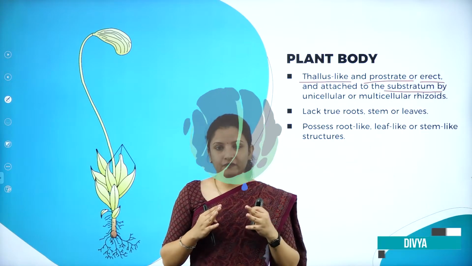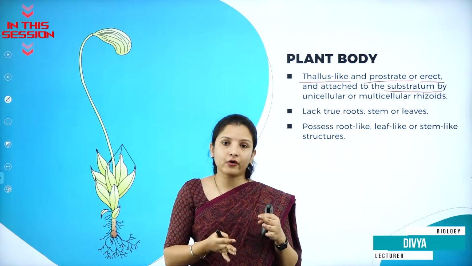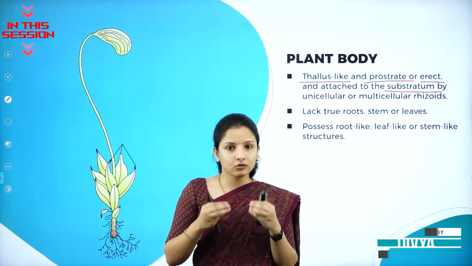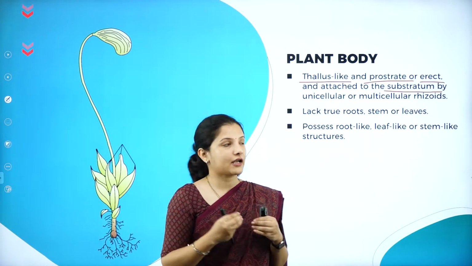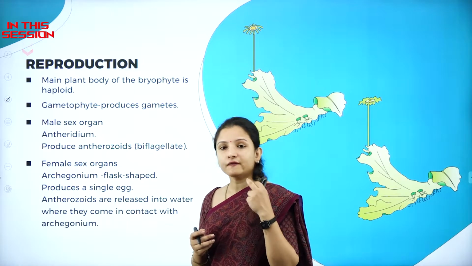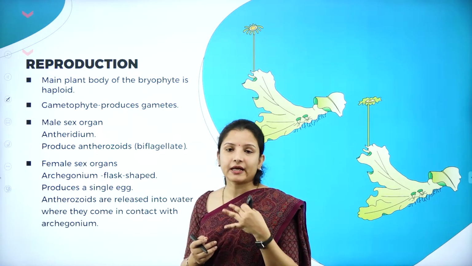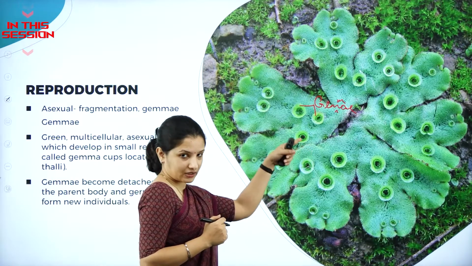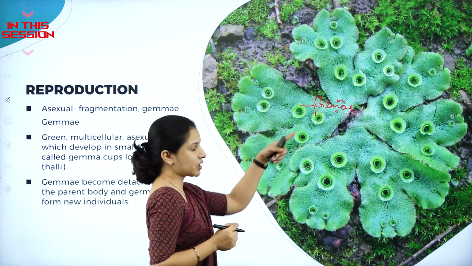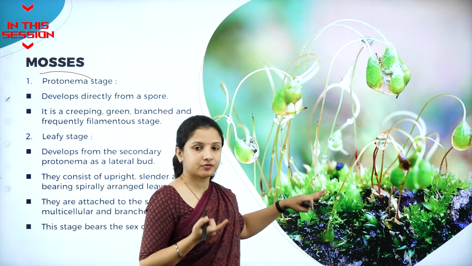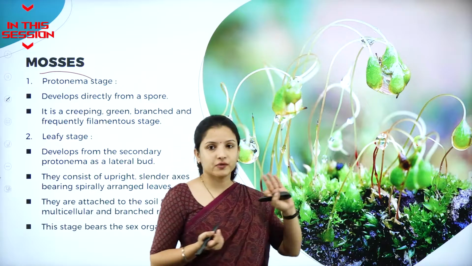In the case of bryophytes, for attachment to the soil or the rock, they have specialized structures which almost look like roots. They are called the rhizoid. The reproductive structures, the main plant body. So they are of two types, that is gametophyte and sporophyte. You can see the cup-like structures, which are the reproductive structures. They are called the gemmae. Protonema, it is a sporophyte, so therefore it directly develops from the spore and it is usually creeping.